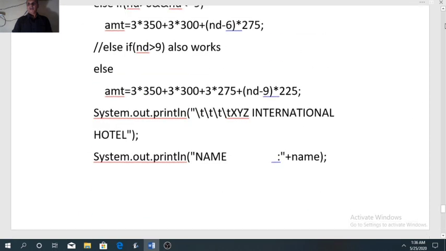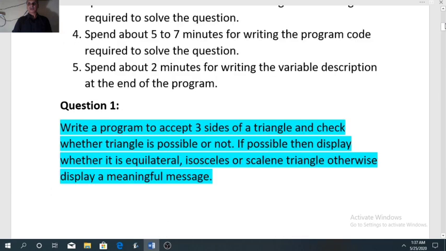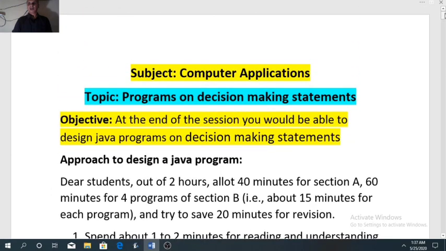So today we have seen three types of programs. I hope it will be beneficial for you. So revise the programs, and next time I will make one more video with some more programs related to if, and next time we have to cover switch case also. So till then, take care.